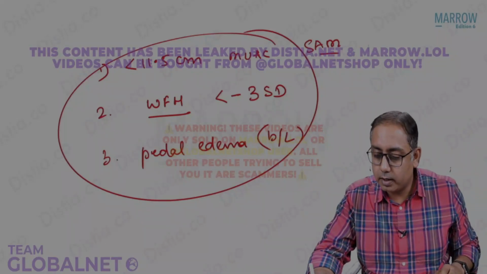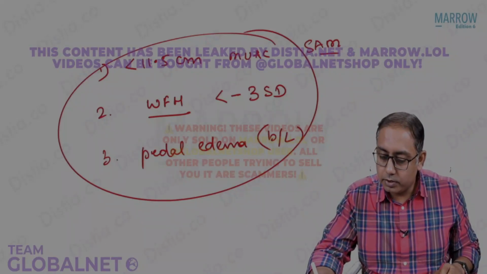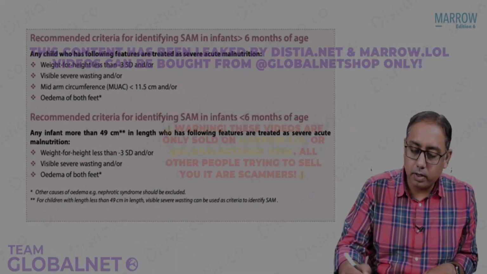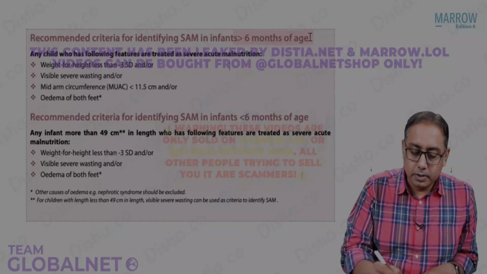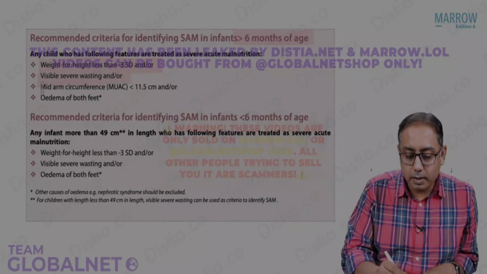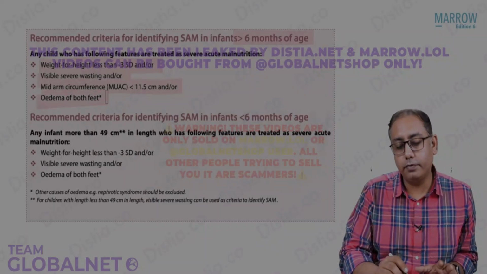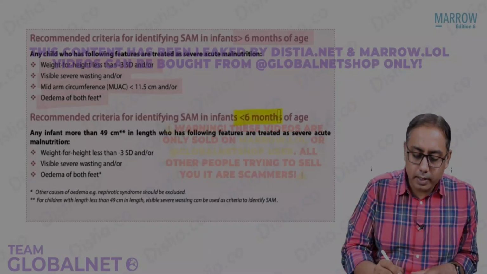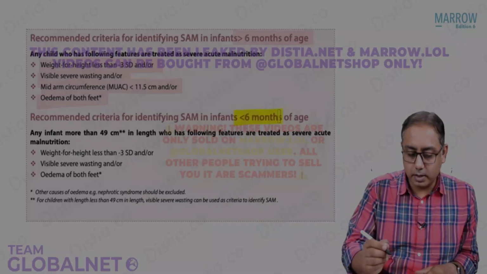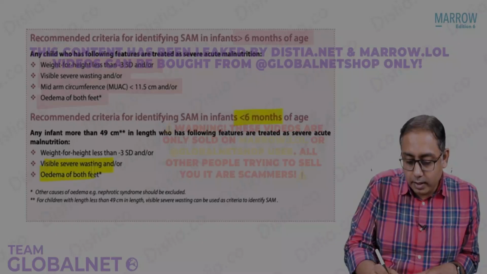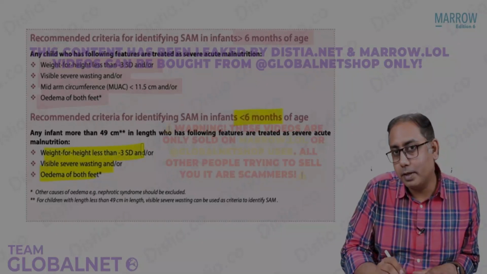So if you just look at a SAM child, I can show you the SAM child. We are talking about the age more than 6 months. So there is weight for height less than -3. There is visible wasting, mid upper arm circumference 11.5, and there is edema on both the feet. In case the child age is less than 6 months, then we do not take into account the mid upper arm circumference. You take into account the severe wasting, edema, and weight for height less than -3.